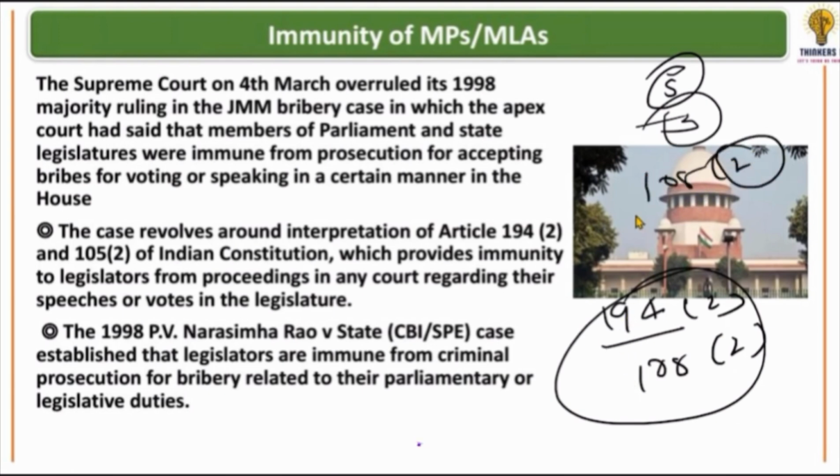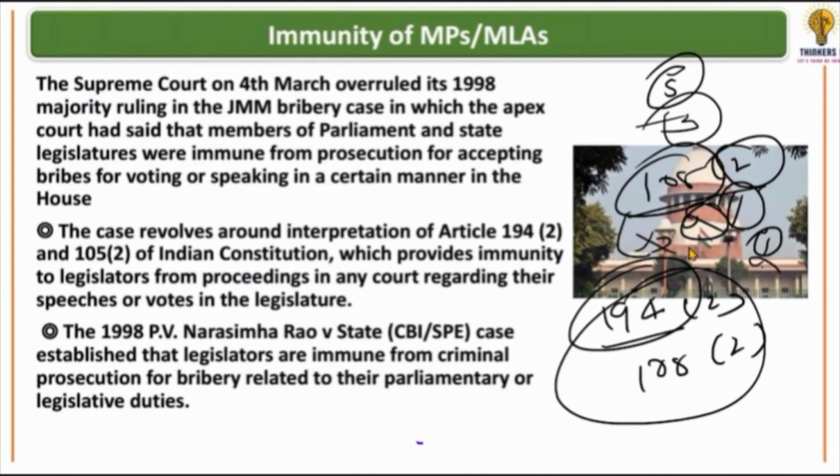What is Article 105 of the Constitution? It talks about an MP, and Article 194 about an MLA. It says that if there is an MLA or MP, during the House, anyone who gives a speech, displays a document, issues a report, makes a statement, or does any such activity inside the House is not responsible for it. No action can be taken against him outside the House.